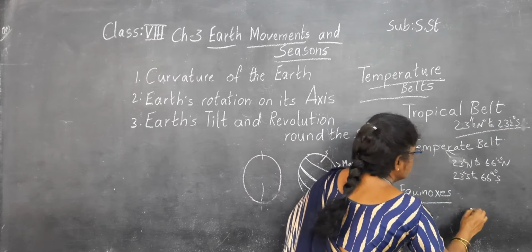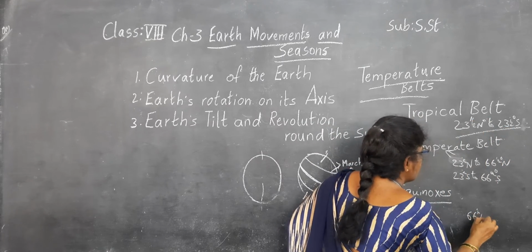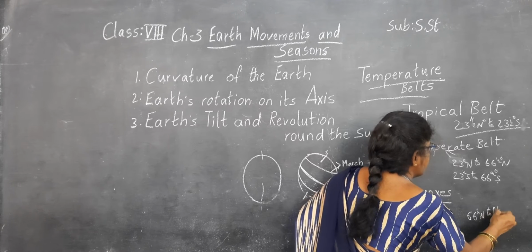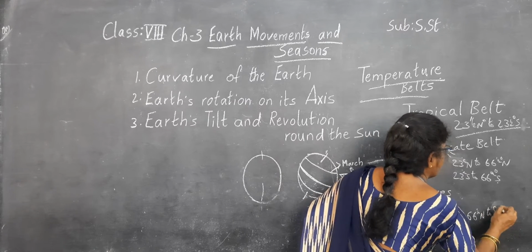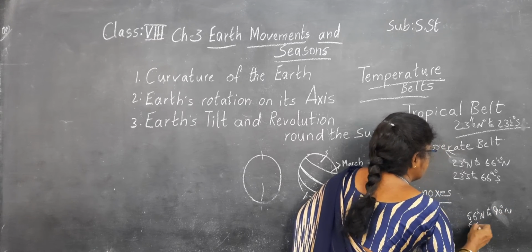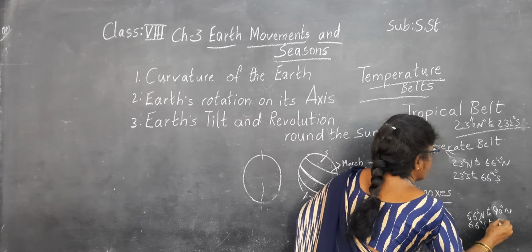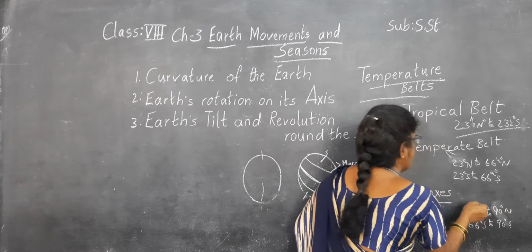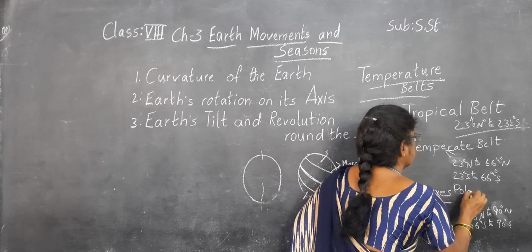And 66.5 degrees north to 90 degrees north, and 66.5 degrees south to 90 degrees south, we call the polar belt.